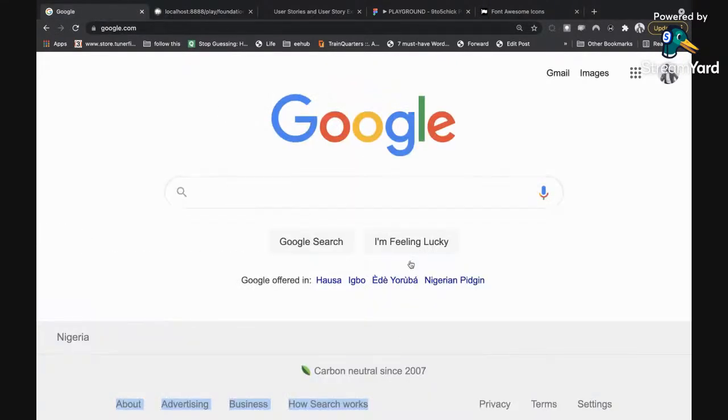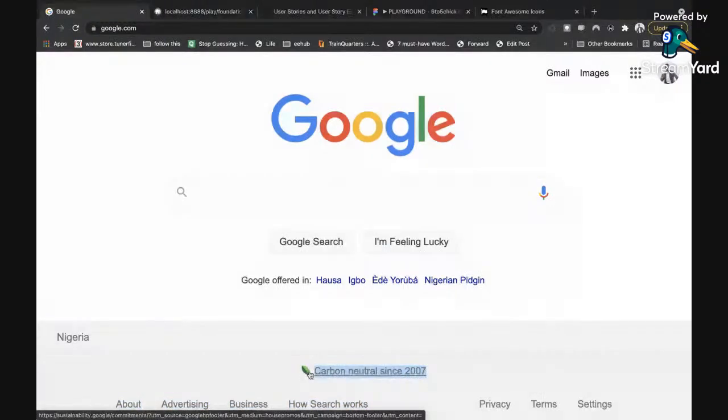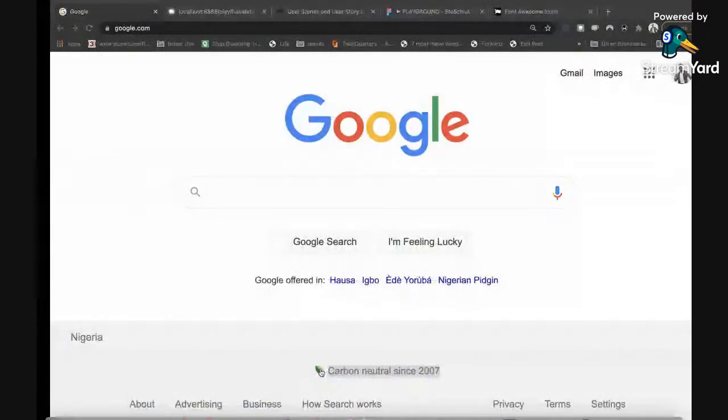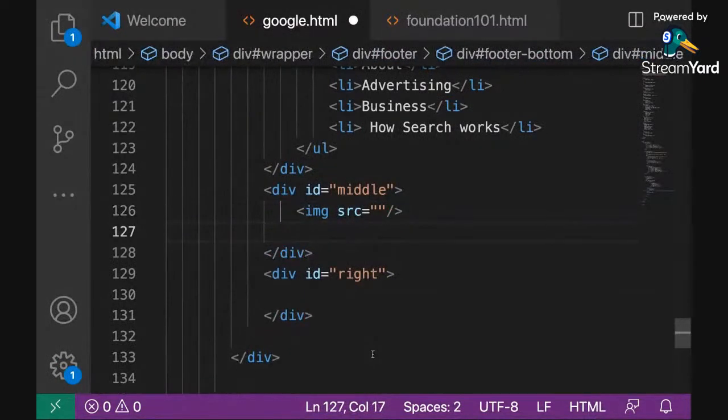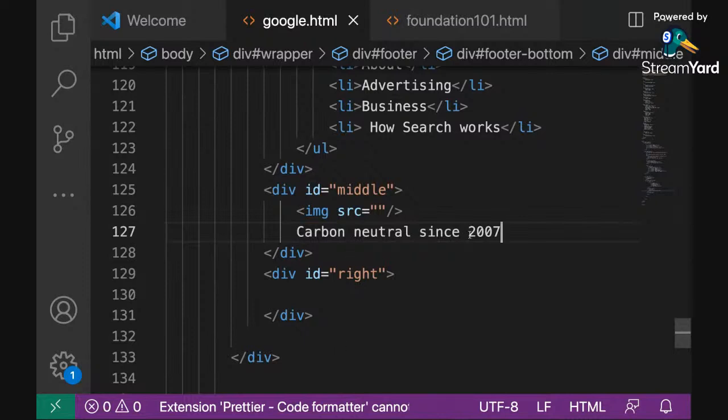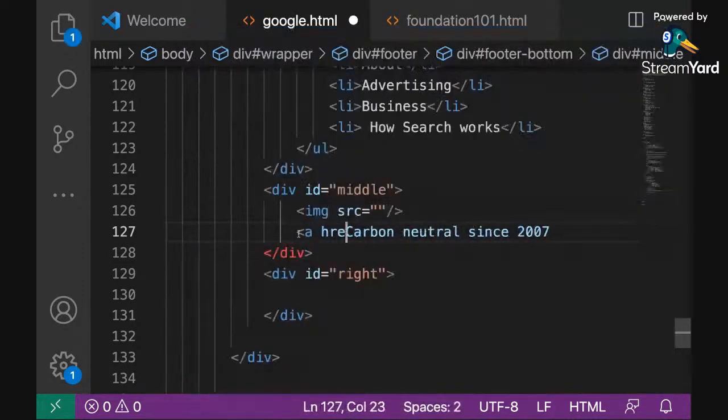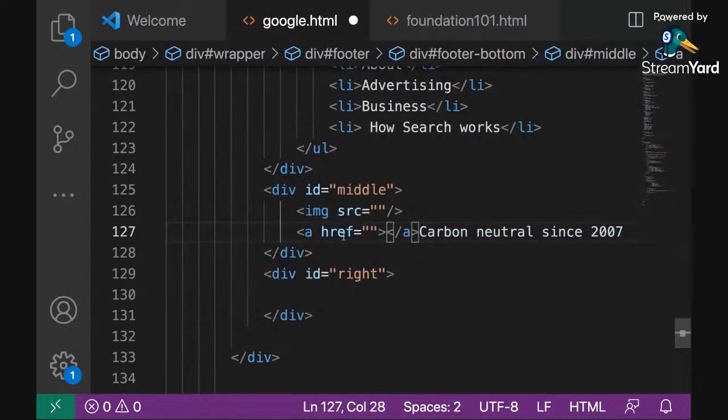So the next thing is the central guy here, carbon neutral with an image icon behind it. So I'm going to do that now. That's the middle section. The middle section has an image that is pointing to a logo, and then we have a small text beside it saying carbon neutral since 2017, which is actually a link because it was showing like a link just now. All right, so that's that.